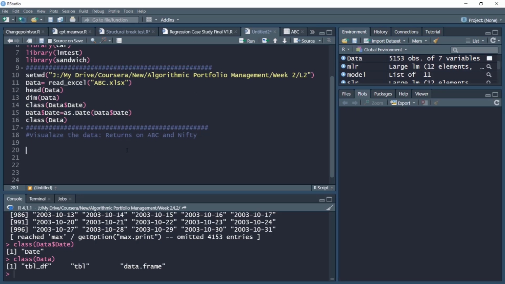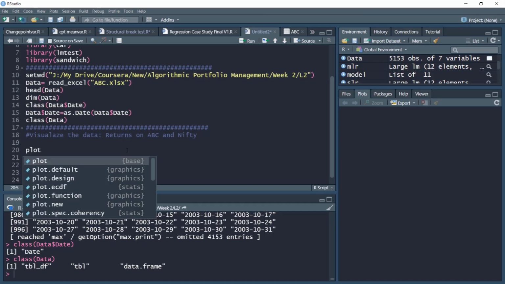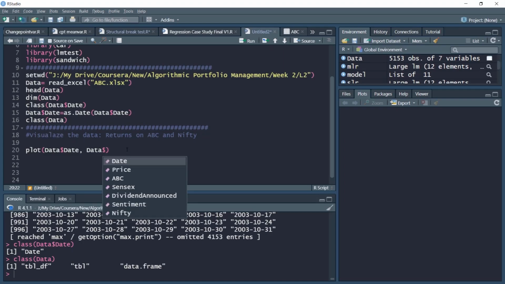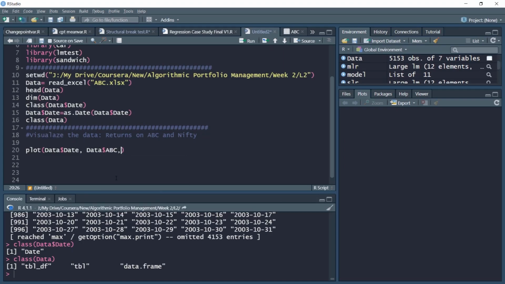So first let us plot the ABC return. So we'll use the plot command. On the x-axis we'll have the date variable. On the y-axis we have the return variable. We'll give the x-axis name using the xlab command as date. We'll keep the y-axis label empty, but we'll give them a central heading. We'll use the central heading or main heading as ABC returns.